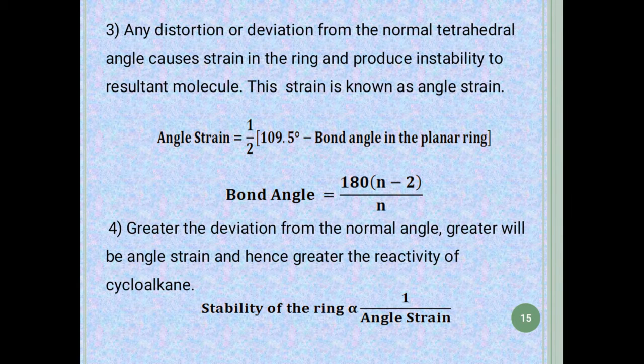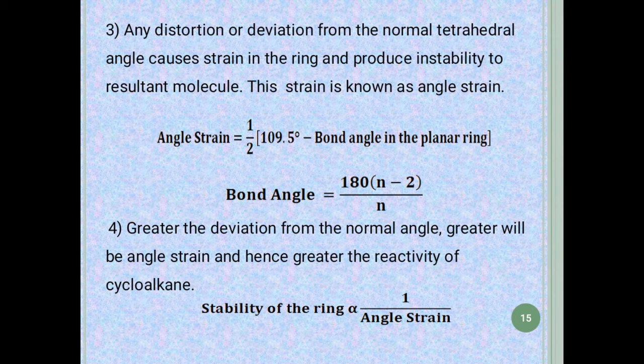The next postulate was that the greater the deviation from the normal angle, the greater will be the angle strain, and hence greater will be the reactivity of the cycloalkane. So this is a relationship between the stability and angle strain. They both are inversely proportional to each other. Means the more the deviation from the normal angle, the more will be the angle strain, and the less will be the stability of a molecule.